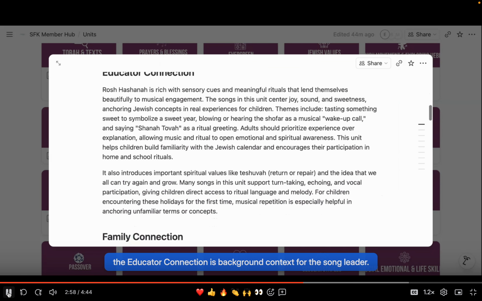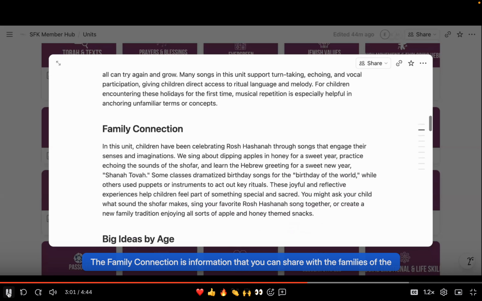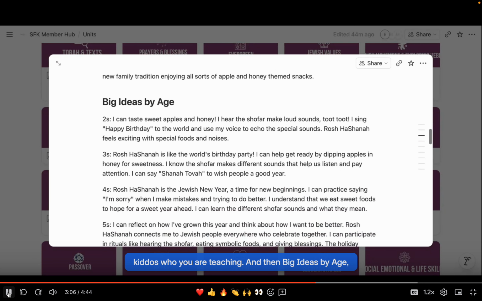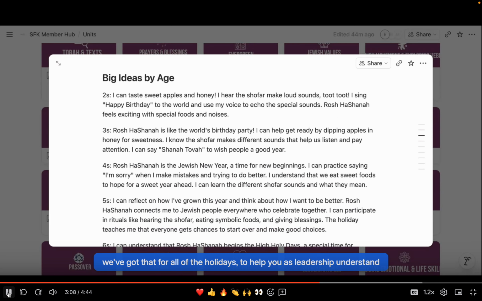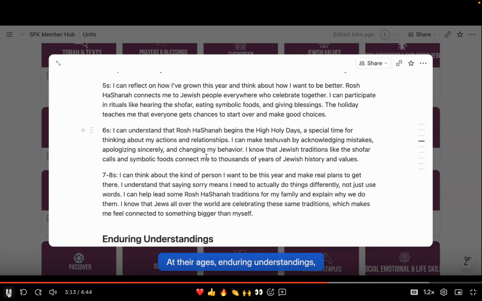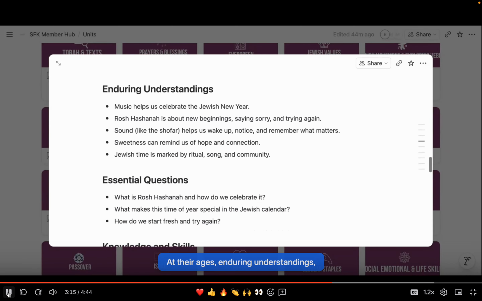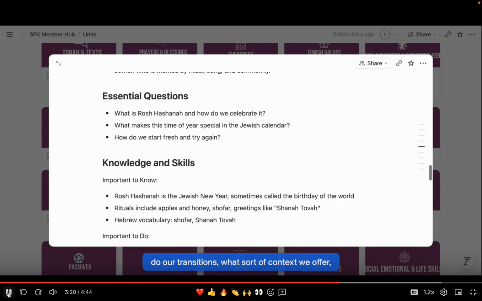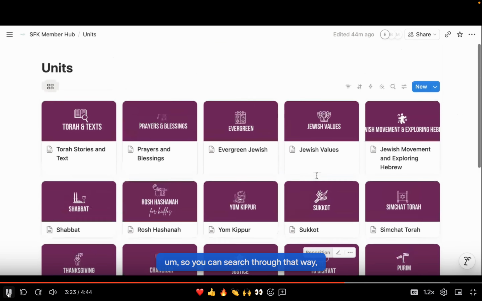The educator connection is background context for the song leader. The family connection is information that you can share with the families of the kiddos that you are teaching. And then big ideas by age, I've got that for all of the holidays to help you as leadership understand what those kids can be navigating at their ages, enduring understandings. These are all elements of curriculum that can help us think how we will do our transitions, what sort of context we offer. So you can search through that way.